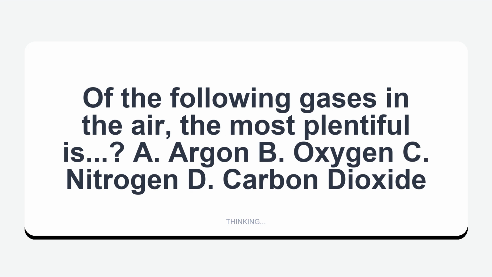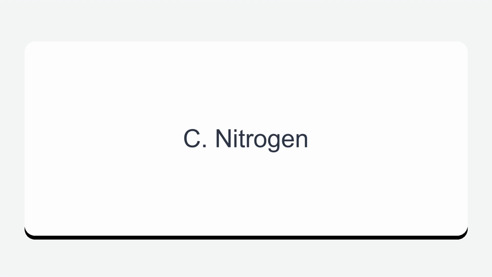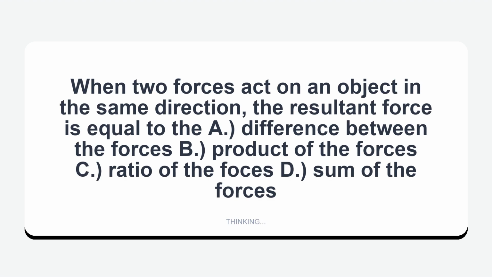Of the following gases in the air, the most plentiful is A. Argon, B. Oxygen, C. Nitrogen, D. Carbon dioxide. C. Nitrogen. When two forces act on an object in the same direction, the resultant force is equal to the A. Difference between the forces, B. Product of the forces, C. Ratio of the forces, D. Sum of the forces. Sum of the forces.